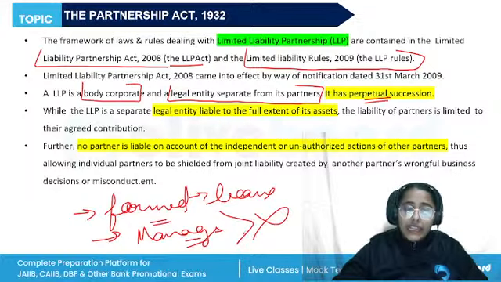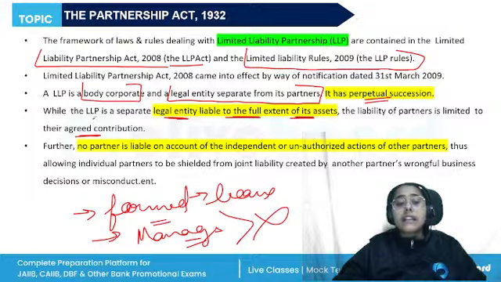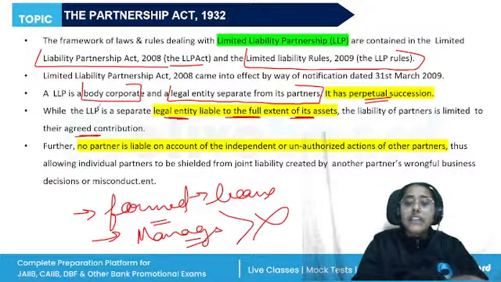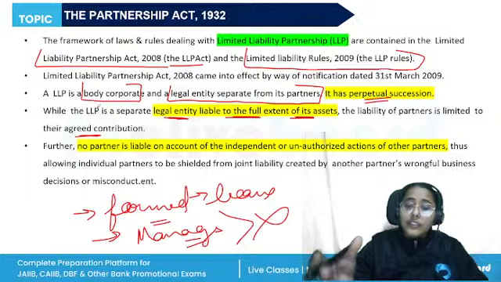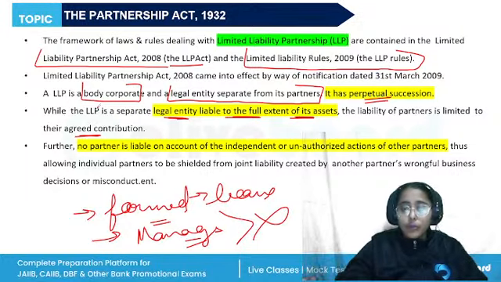So the LLP is a separate legal entity which is liable to the full extent of its assets. The liability of the partners is limited to their agreed contribution. LLP as a whole is responsible for all the assets, but each and every individual partner's liability has been agreed beforehand, right? So they're liable for their agreed contribution.